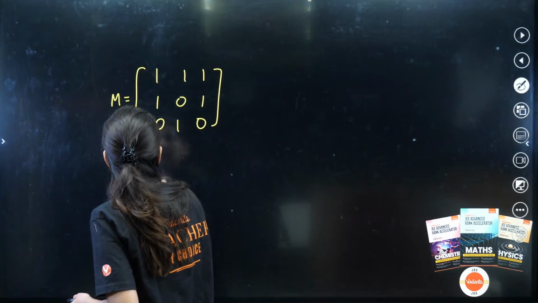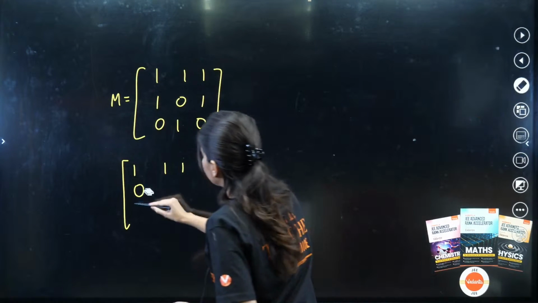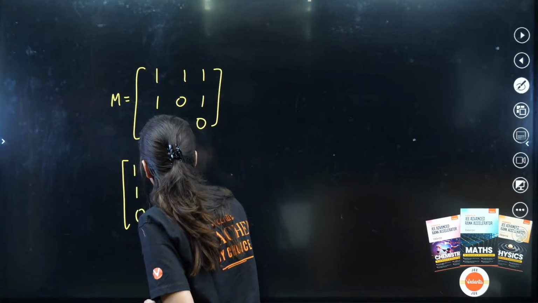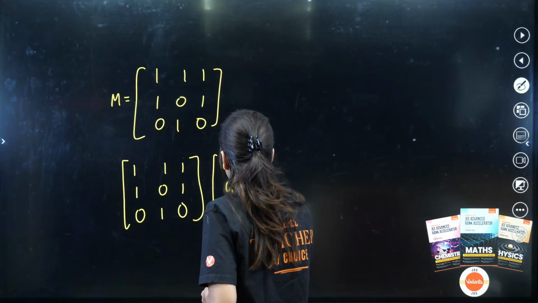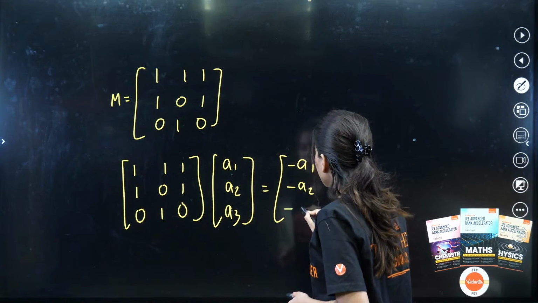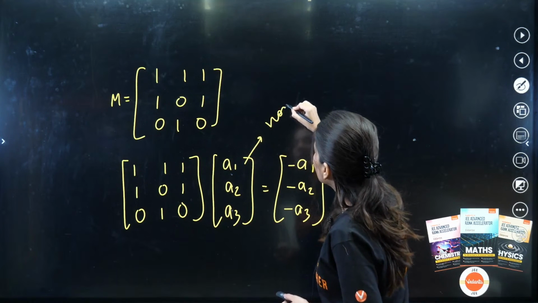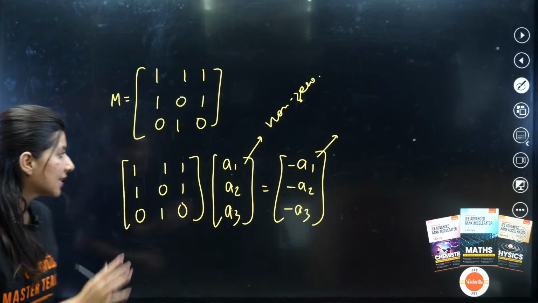So M times a1, a2, a3 will give me what? Minus a1, minus a2, minus a3, and this matrix should be a non-zero matrix. So there exists a non-zero matrix such that this is possible.